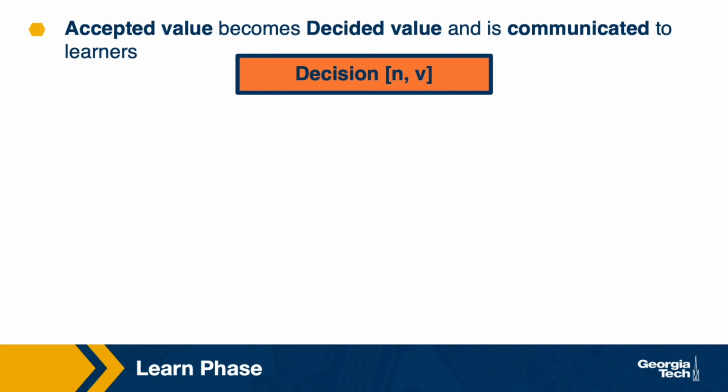The accepted value at that point becomes the decided value and can be communicated to learners. We can alternatively think that a learner can send a learn or a read request to some of the acceptors, and this is the value that it will receive in response.